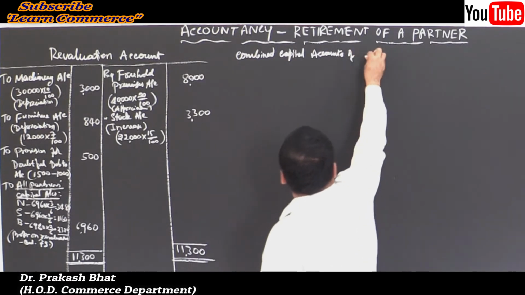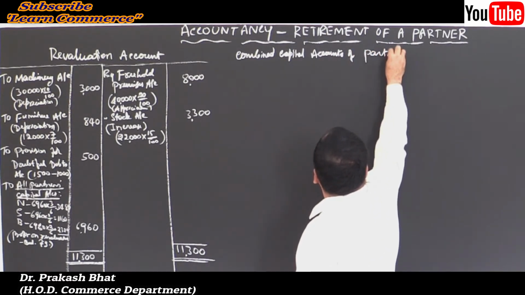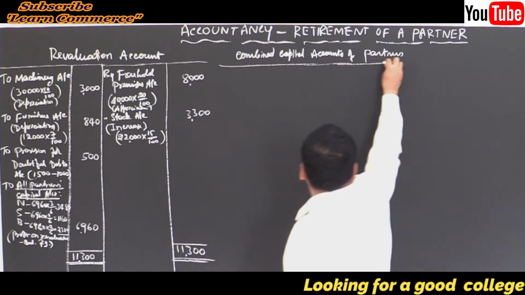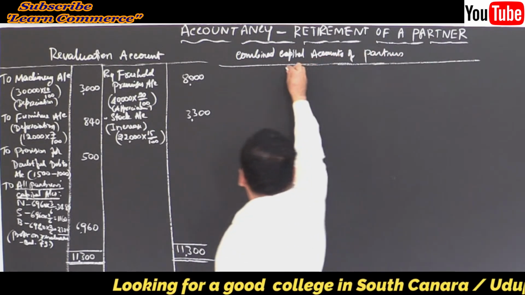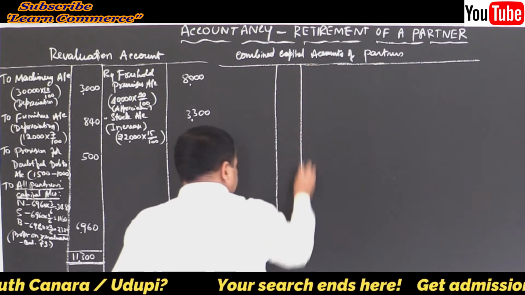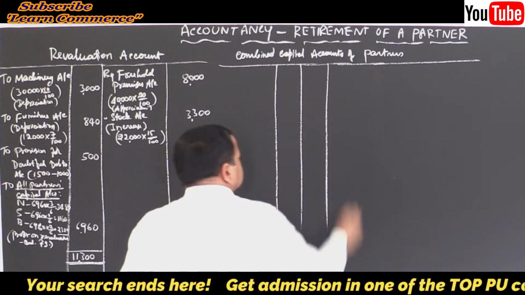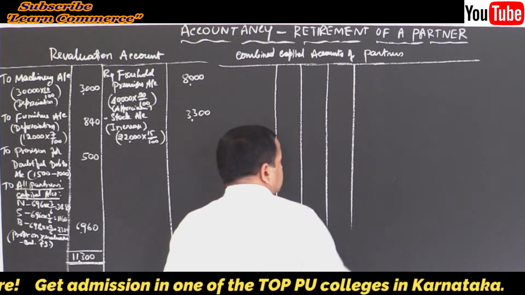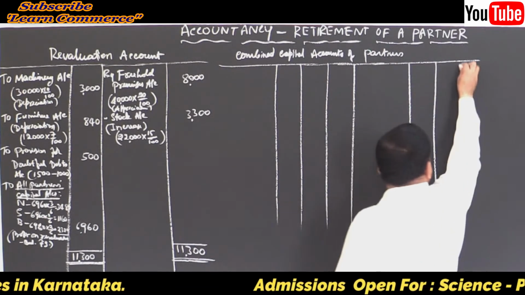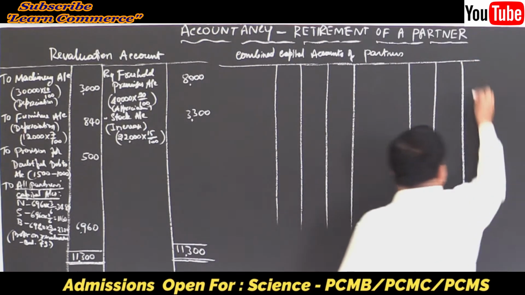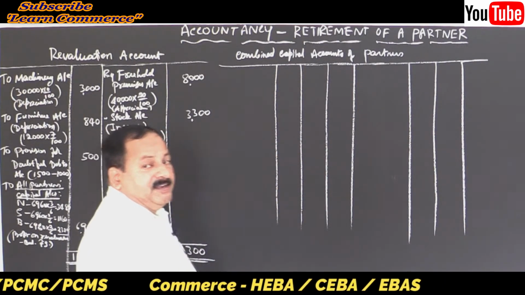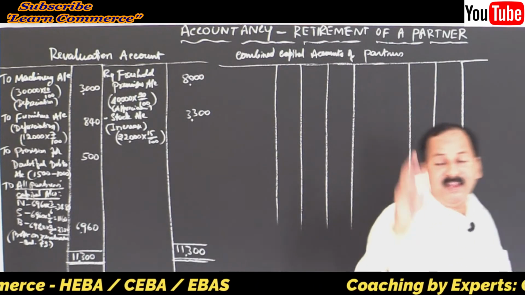For the accounts of partners, provide 3 columns each on either side. Yes, 3 columns each. Write debit credit. It is an account. Combined capital accounts.